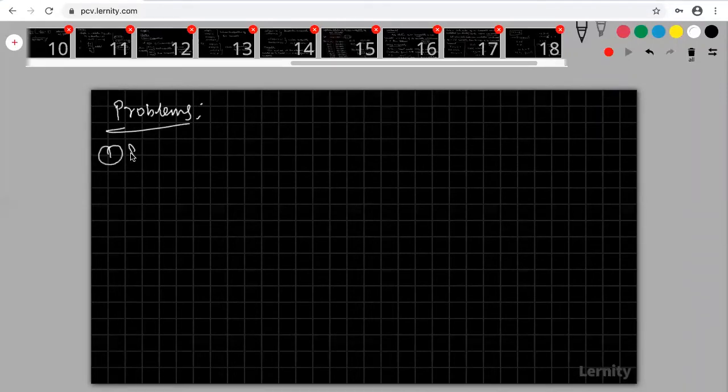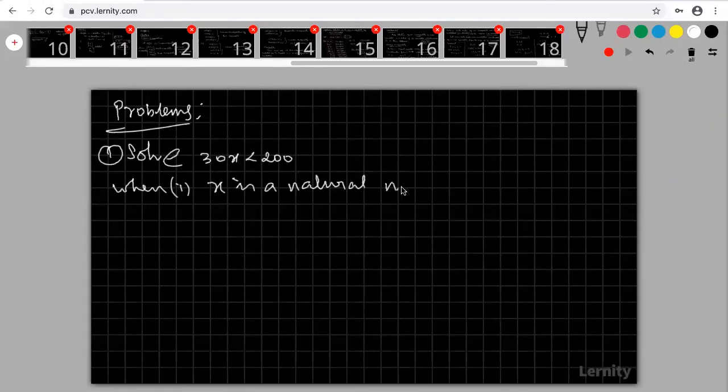First one, solve: 30x less than 200. First question, x is a natural number. Second one, x is an integer.